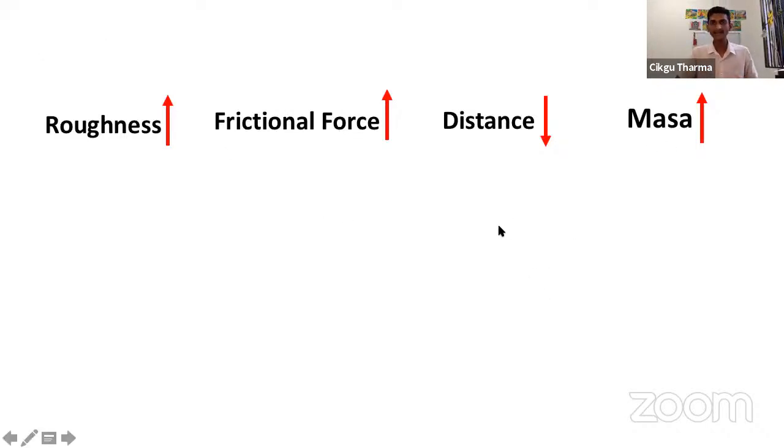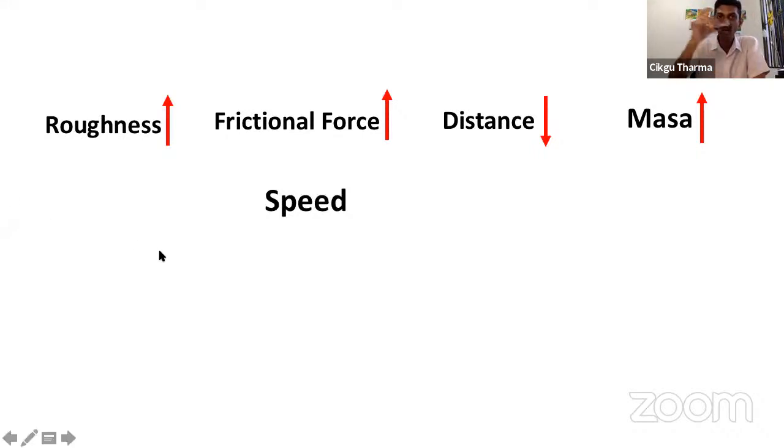All right. And I want to ask you, why does the distance decrease and the time increase? It is because of the speed, right? Now, when the toy car is moving on a rough surface, what is a rough surface? Kasar, permukaan kasar. All right, rough surface. When the toy car is moving on a rough surface, what happened to the speed?